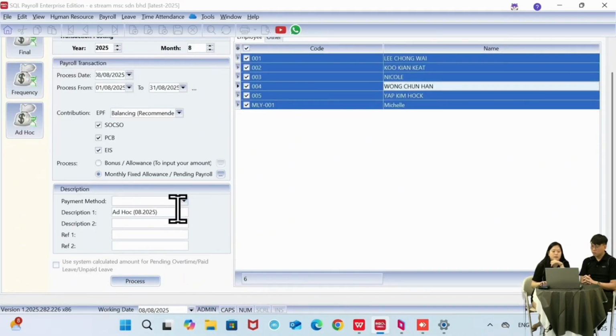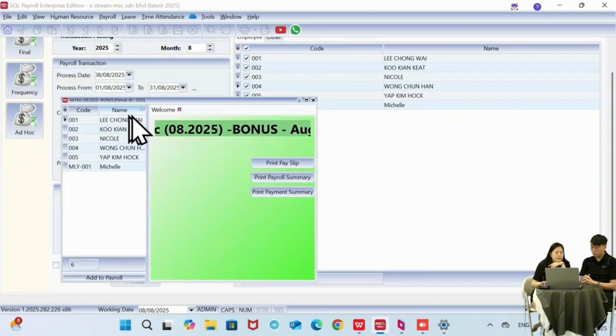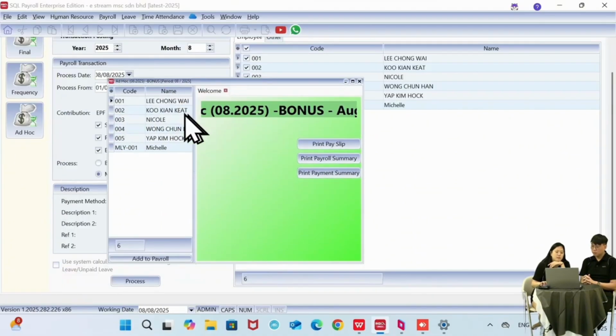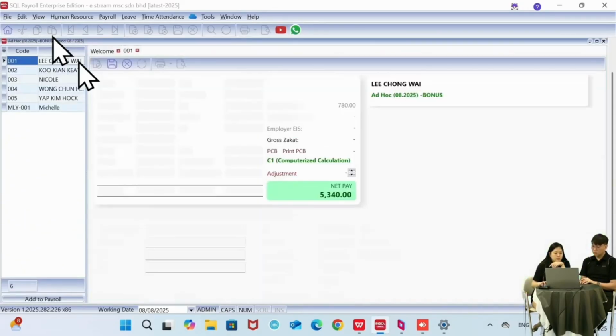One more thing is the description over here. You can name it with whatever you want. So I just put it as bonus. Okay, and then we have 6 persons over here, right? I can just click on process. Then it will show 6 persons here, meaning these 6 persons have keyed in the bonus for the pending payroll. So we can just click on one of them.